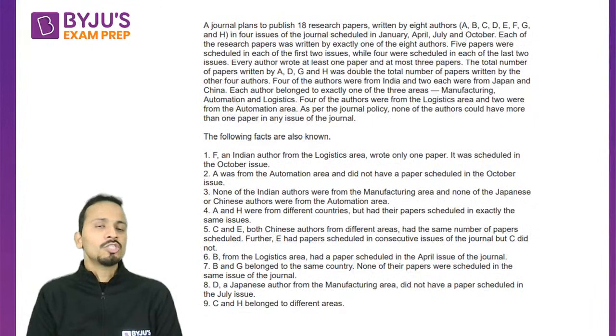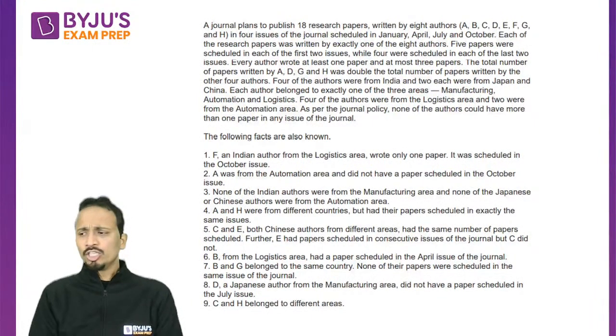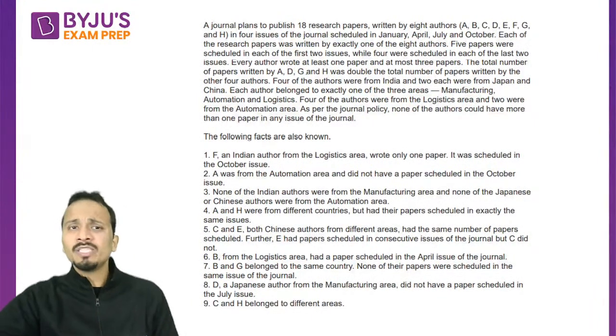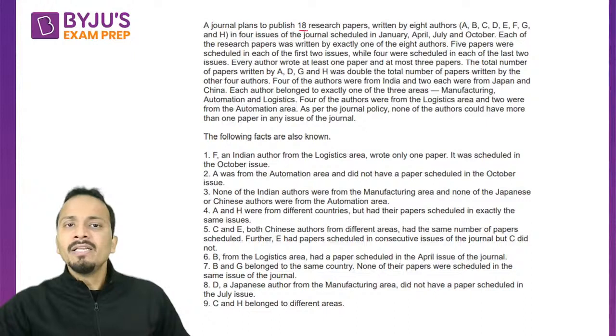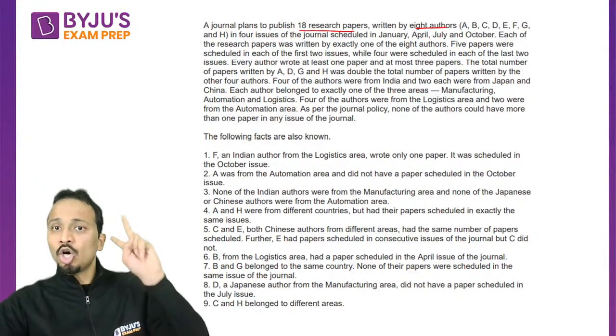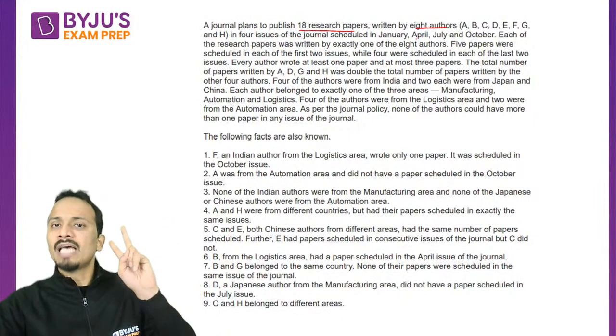Okay, there were 6 questions attached to this particular set. This is basically an arrangements and groupings type of question. So what data is given, let us understand. There are 18 research papers written by 8 authors. So, research papers and authors: 18 research papers and 8 authors.